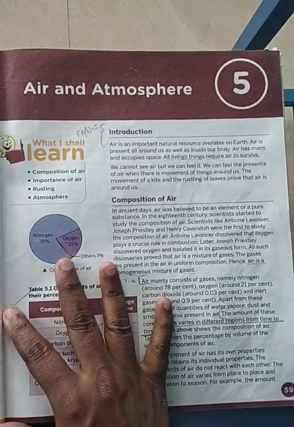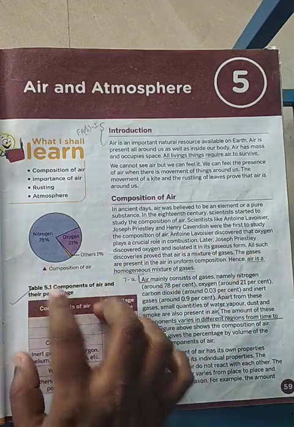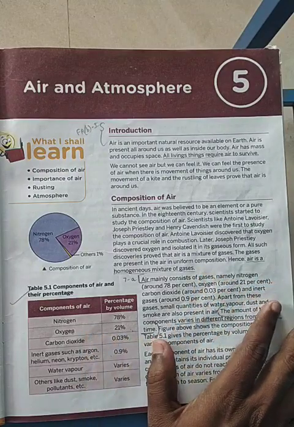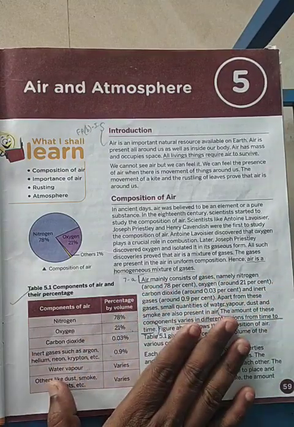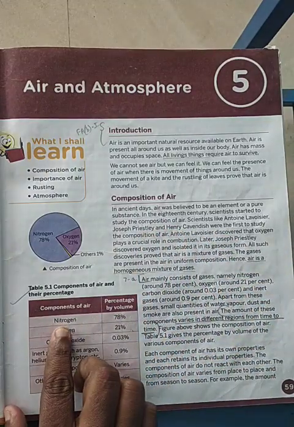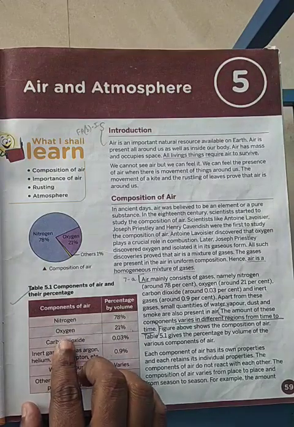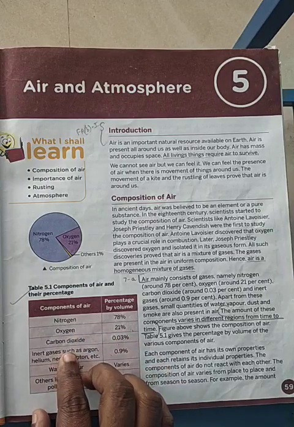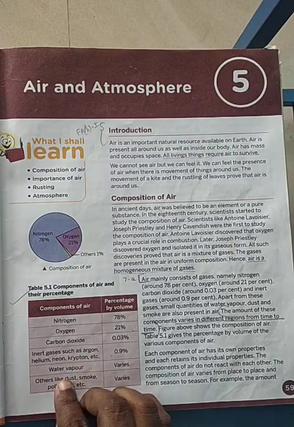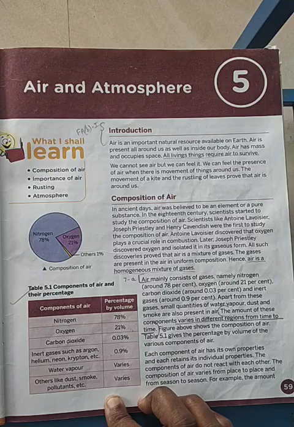Now coming to the composition of air. Air, as we have told, is composed of many gases. We are going to see what all the gases are. The first gas, the major gas, is nitrogen. It is 78% present in the atmosphere. Oxygen 21%. Carbon dioxide 0.03%. Inert gases 0.9%. Water vapor will vary from place to place, along with dust, smoke and other pollutants.